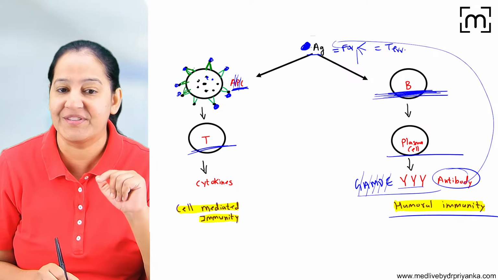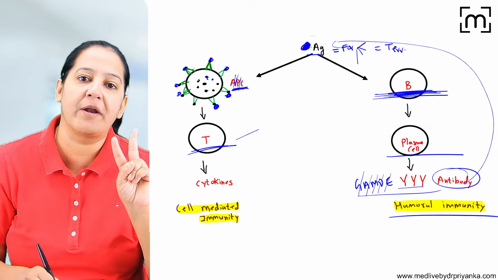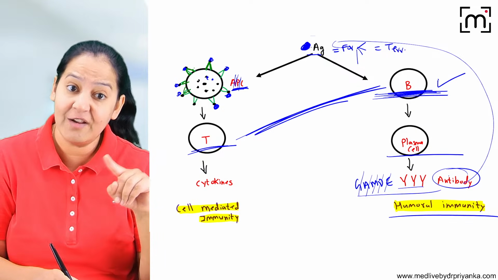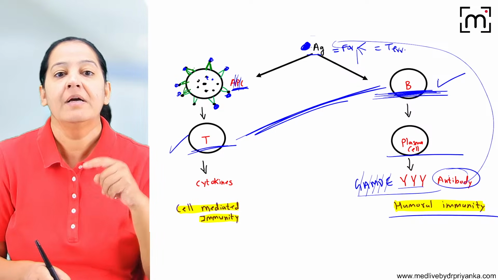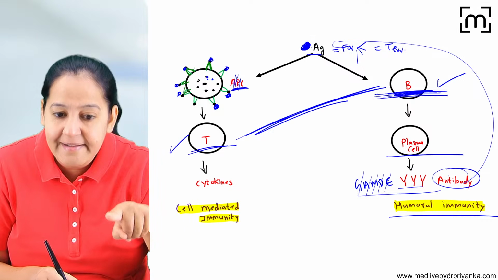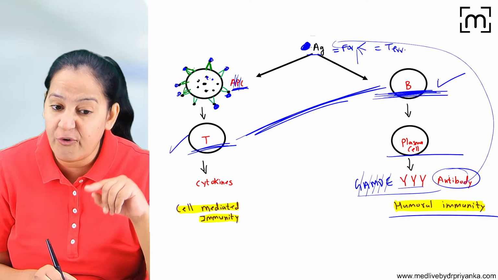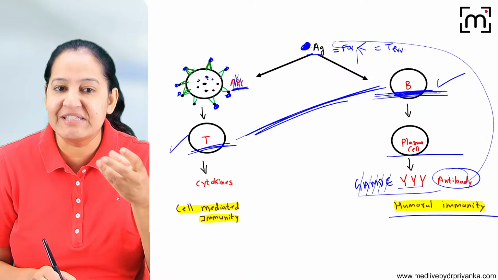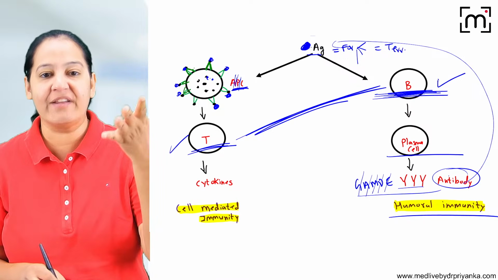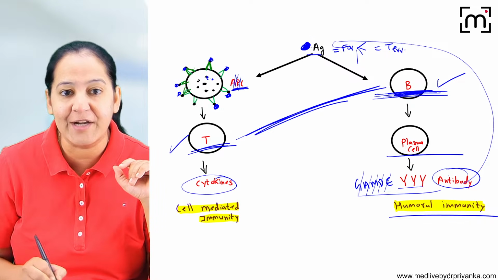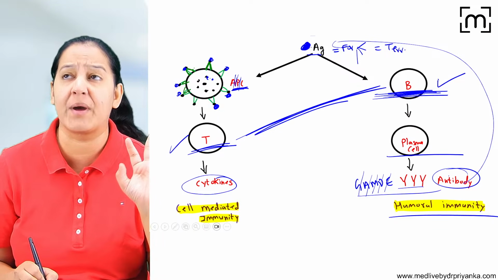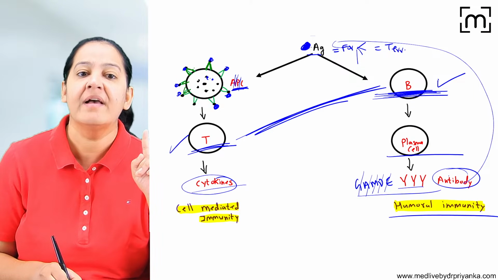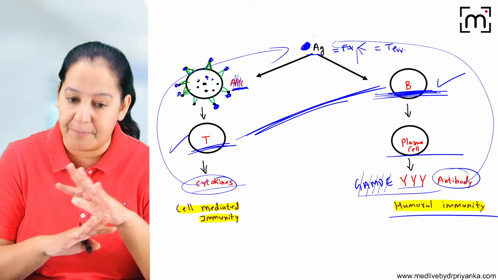The second type of soldier is the T lymphocyte. I told you, in the human body we have 2 types of soldiers. B lymphocytes have a role in humoral immunity. T lymphocytes have a role in cell-mediated immunity. So the antigen presenting cell will give a signal to the CD4 T lymphocyte that this antigen has entered our body. On receiving the signal, the T cell gets activated, and on activation it secretes many types of cytokines, interleukins. These cytokines will cause inflammation, and with the help of inflammation, the antigen will be destroyed.